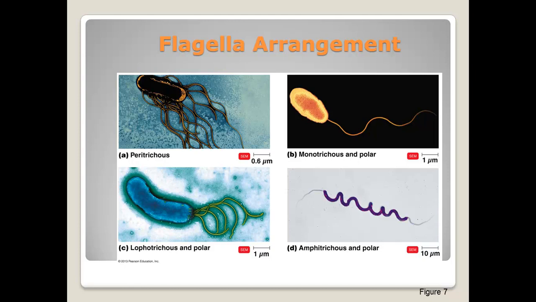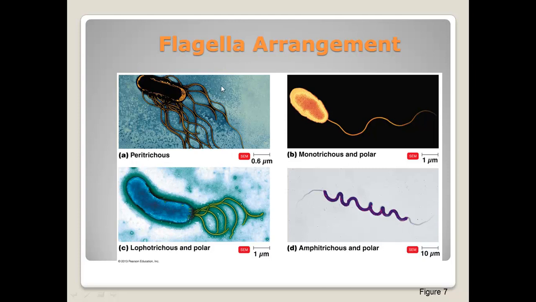There are 4 different flagella arrangements. The first one is monotrichous. Monotrichous means one flagellum, so you'll see here this has one flagellum. Amphitrichous means that you have flagella at both ends.